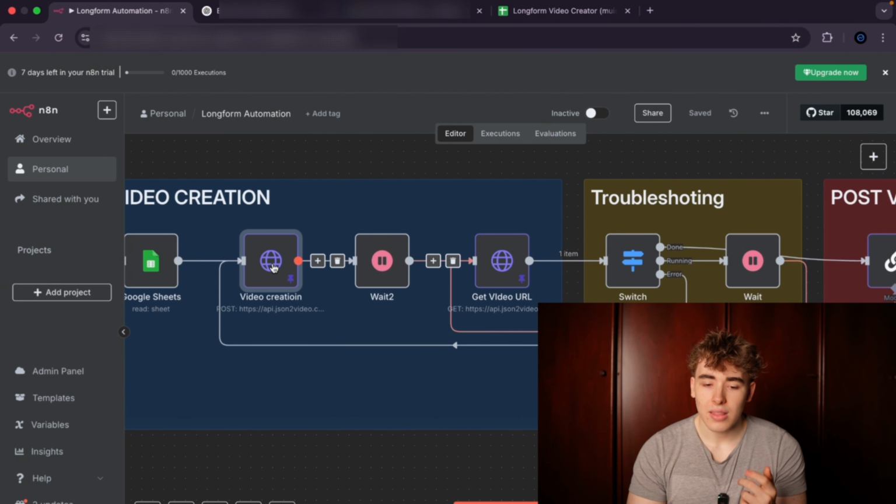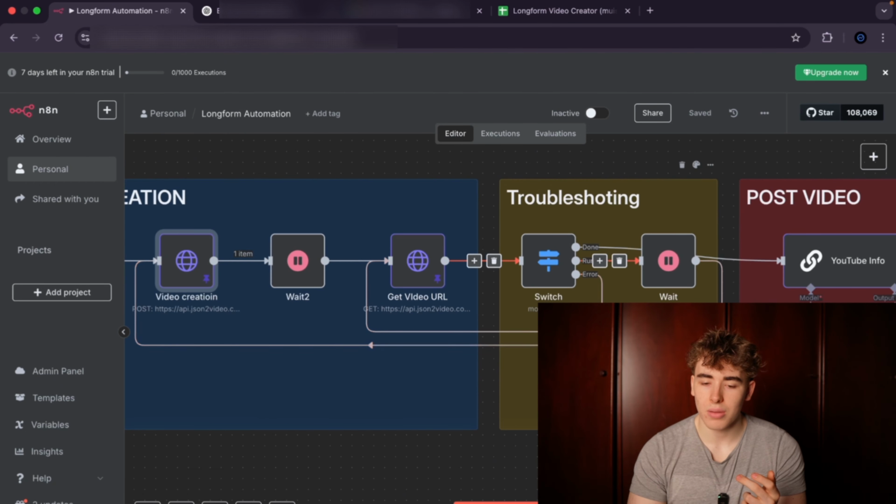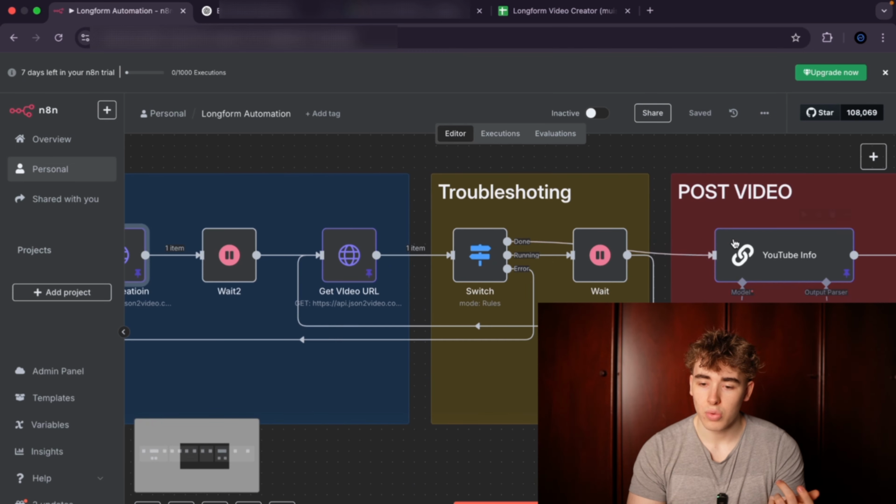Then we get the video URL from JSON. Then here's just some troubleshooting. It's not important. It's just if the generation fails, that it repeats it. So there's kind of like a loop. If there's an error, it just goes back to the video creation part and starts again and tries again. And if it's still running, it just waits a bit longer. And then if it's done, we move on.